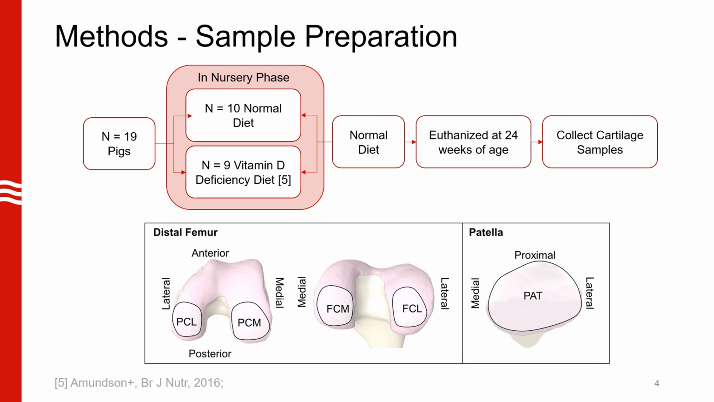19 pigs were randomly divided into two groups. Sex was also randomly distributed. They were fed either a normal diet or a vitamin D deficient diet in the nursery phase. After that, all pigs were fed a normal diet until euthanized at week 24. We then collected full-thickness cylinder cartilage samples from the 5 regions of interest, which you can see in the figure below.